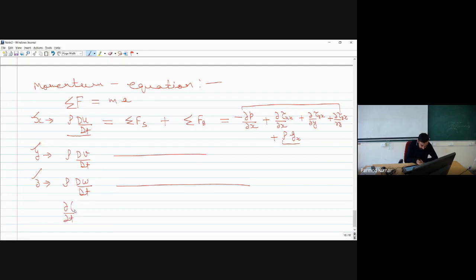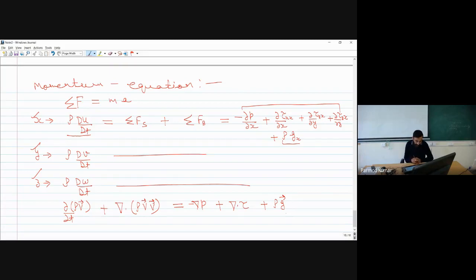I can write ∂(ρv⃗)/∂t plus divergence of ρ times v⃗ into v⃗. This will be equal to minus gradient of p plus divergence of, say, τ tensor, and what else will I be having? Plus ρ times g⃗. So this is my momentum equation, in vector notation.